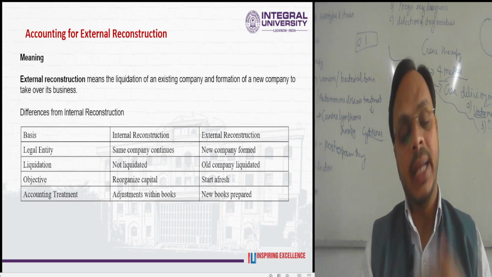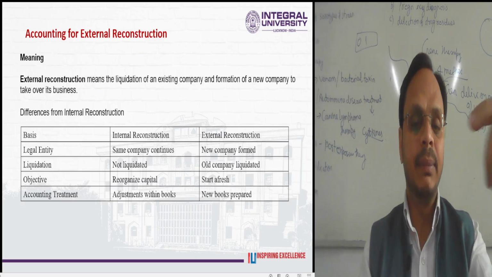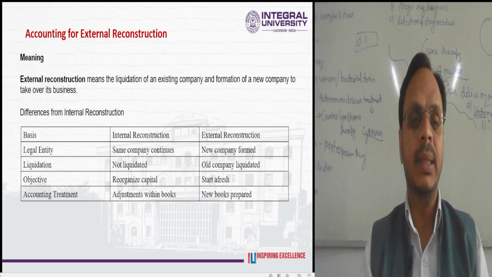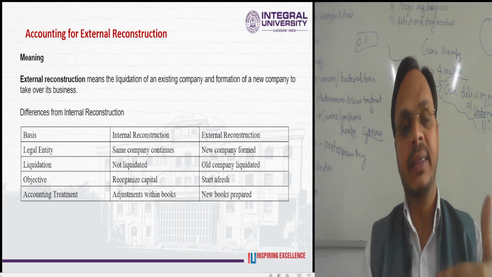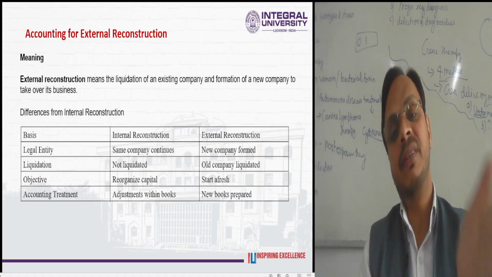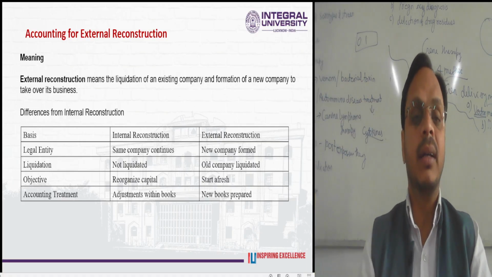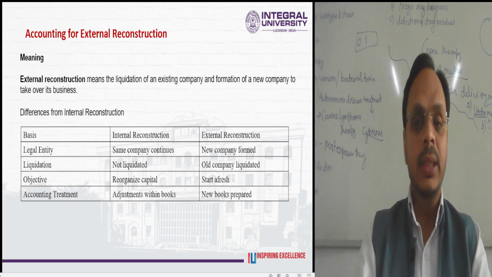So what about the accountancy point of view, the adjustment within the books? In case of internal reconstruction, internally, the books of accounts and all the statements of affairs are going to be revised, while in case of external reconstruction, new books will be prepared. So these are the various differences between internal reconstruction as well as external reconstruction.